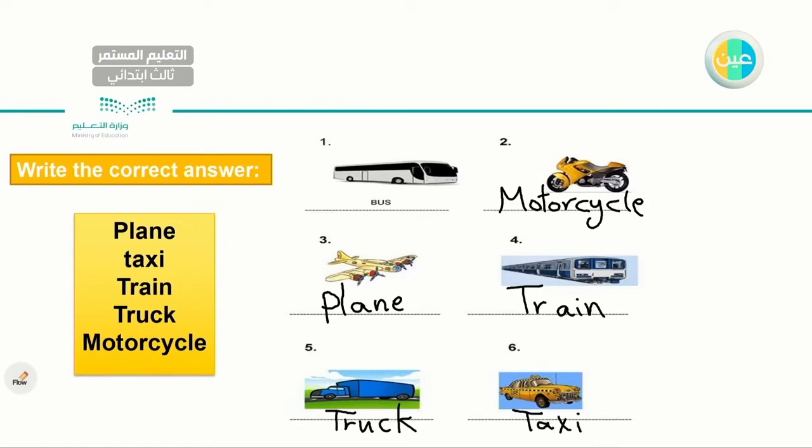Okay, so let's read the words. I have bus, motorcycle, plane, train, truck, and taxi. Very good. Let's go to the next one.